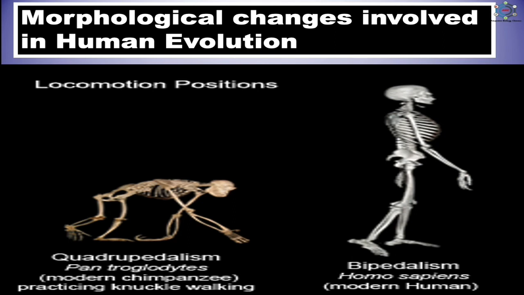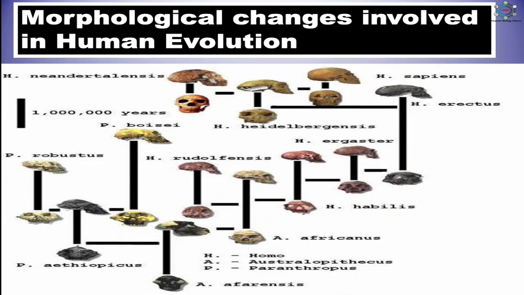This involved considerable changes in their skeletal and muscle systems. Increase in brain size: here you can see enfolding of cortex, memory and intelligence, enlargement and rounding of cranium, and shifting of foramen magnum from the posterior to the lower side in correlation with the erect posture.